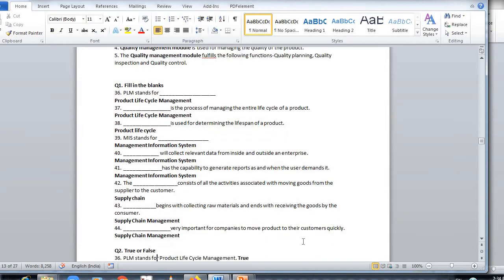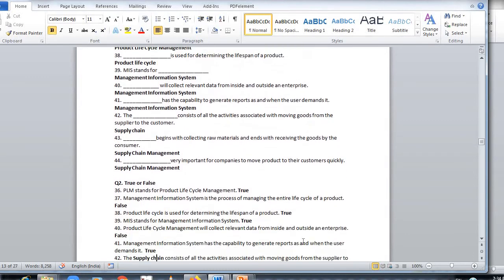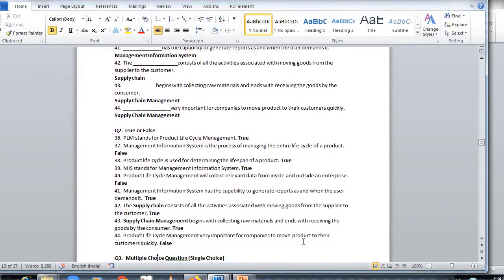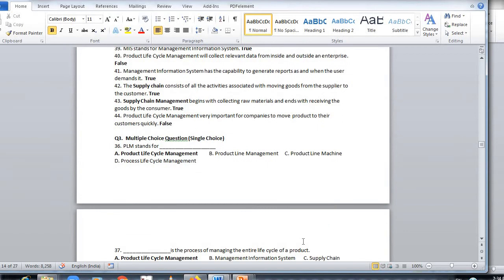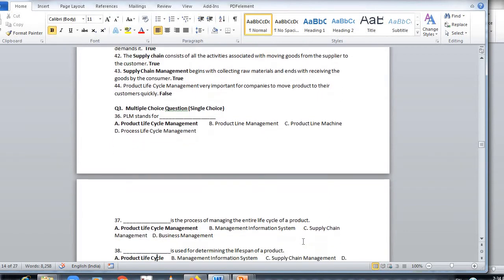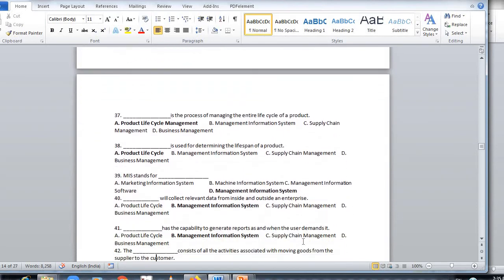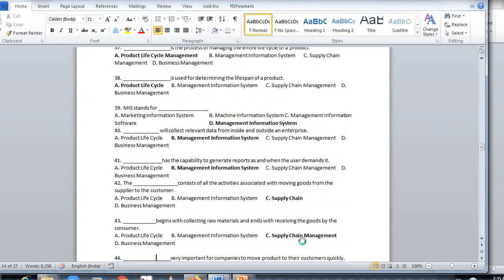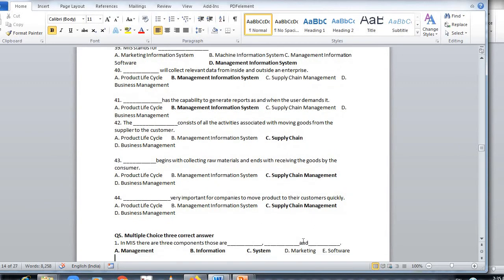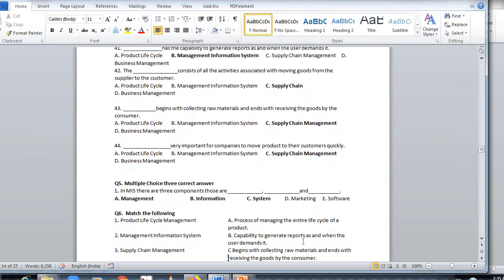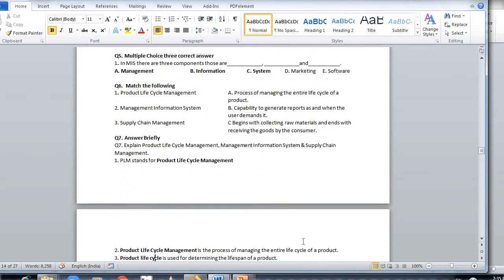Here is it true or false based on the fill in the blanks. Here is multiple choice question, single choice. Here is multiple choice, 3 correct answers. Match the following, answer briefly.